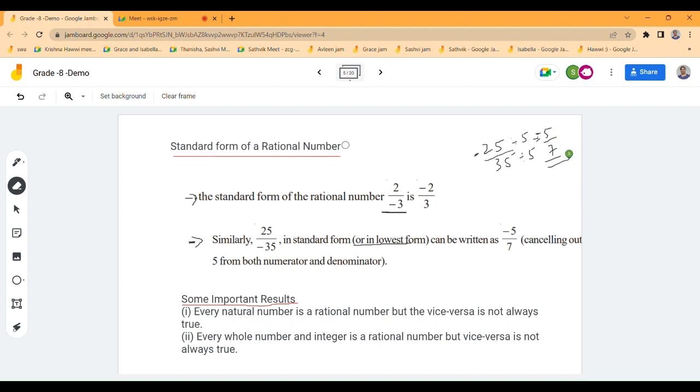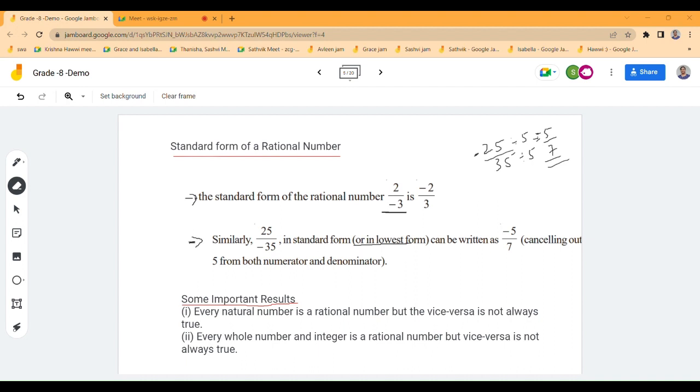And here, every natural number is a rational number. We can say every natural number is a rational number. But can we say every rational number is a natural number? No, every rational number is not a natural number.